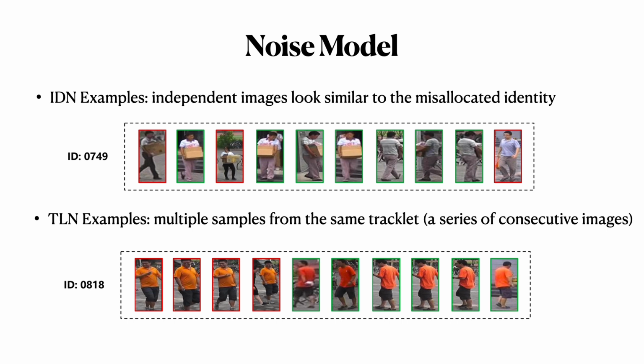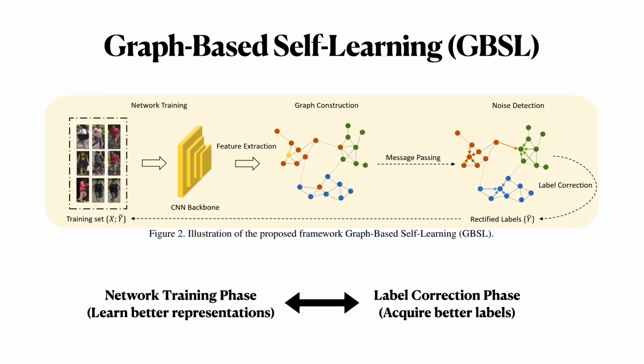IDN samples are independent images that look similar to the misallocated ID. These mislabeled images may belong to different identities, while TRN samples are multiple samples from the same tracklet, which are a series of consecutive images and belong to the same identity. Our goal is to learn discriminative features for person ID with noisy human annotations.